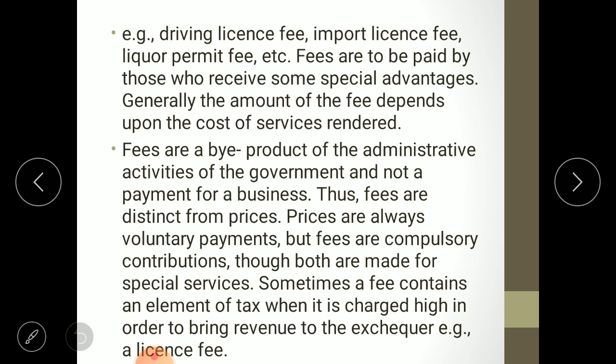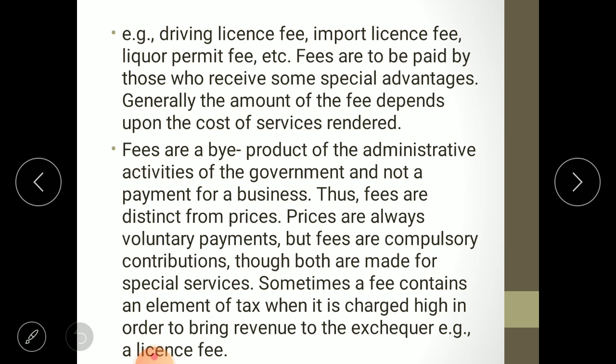Fees are generally charged to cover the cost. So fees are a compulsory payment. You cannot deny the payment. While what is price? Price is something you can deny. If you don't purchase a product, then there is no question of payment of price. But in case of fee, you cannot deny. So it is a compulsory contribution.